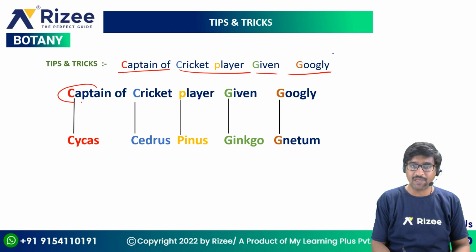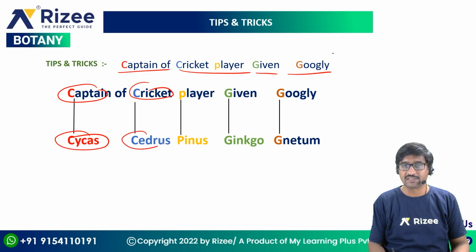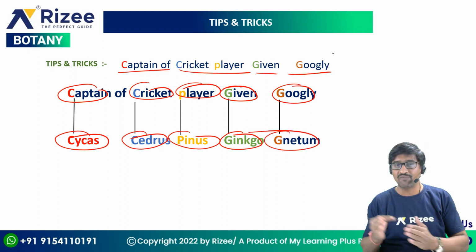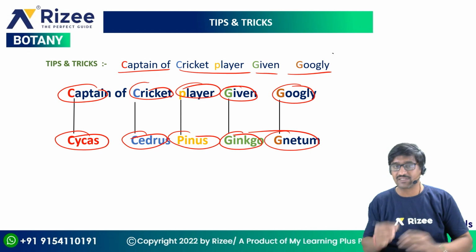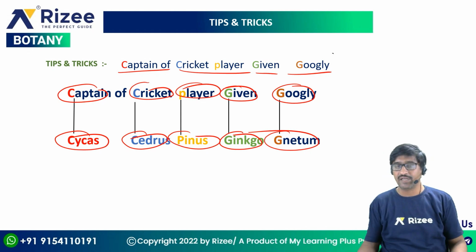Captain means C, and the example is Cycas. Next, in cricket, C means Cedrus. In player, the example is Pinus. In given, it means Ginkgo. In googly, G means Gnetum. So the tip is captain of cricket player given googly. The examples are Cycas, Cedrus, Pinus, Ginkgo and Gnetum.